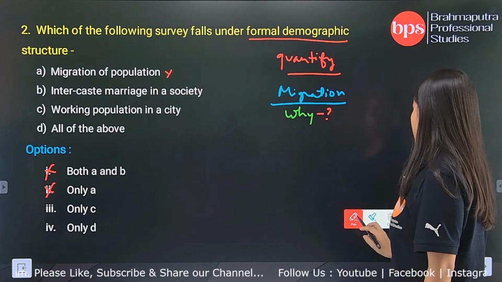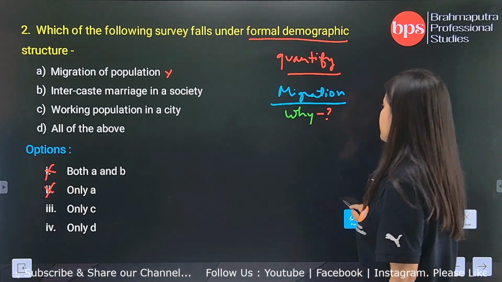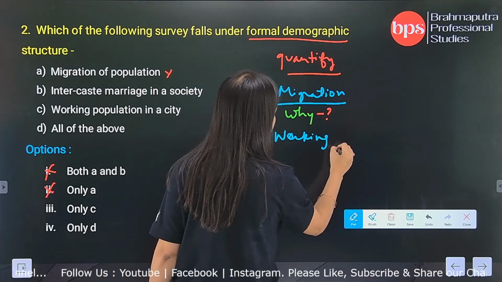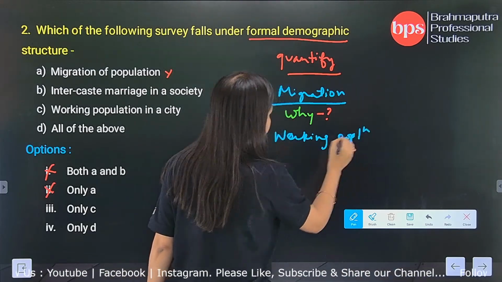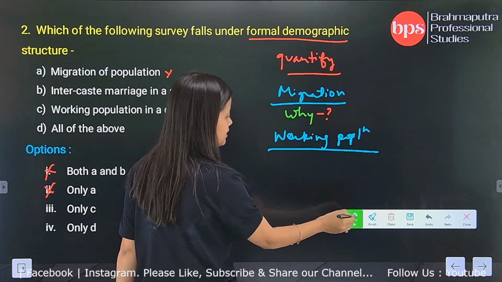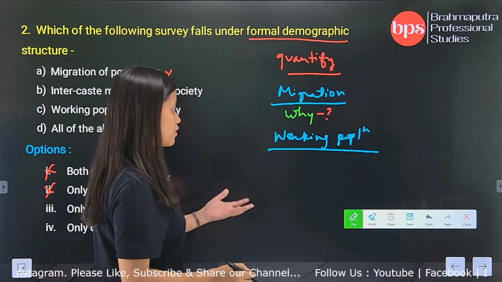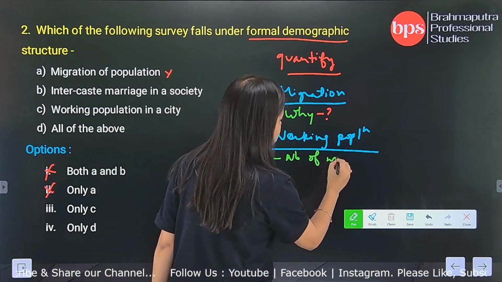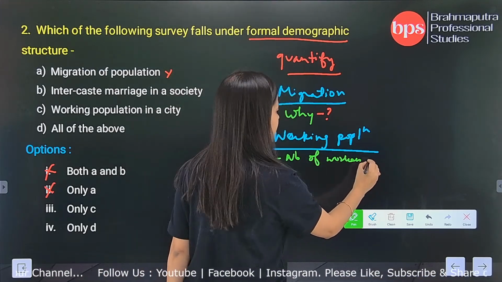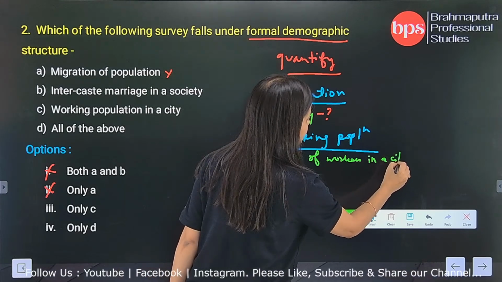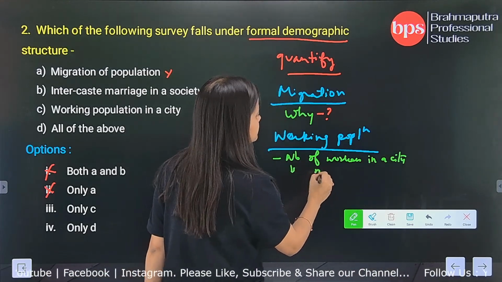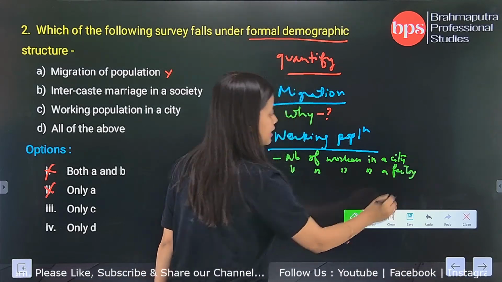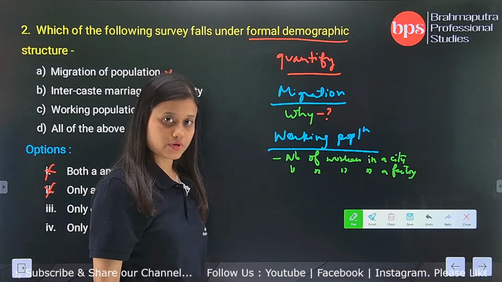Okay, now the third option is giving working population in a city. Let's say working population. Now, can you quantify this? Obviously, we can quantify this, because what we can find here is the number of workers in a city, or number of workers in a factory, let's say, number of male workers, number of female workers.